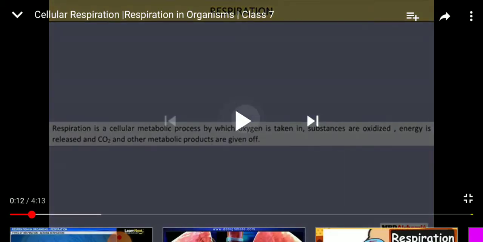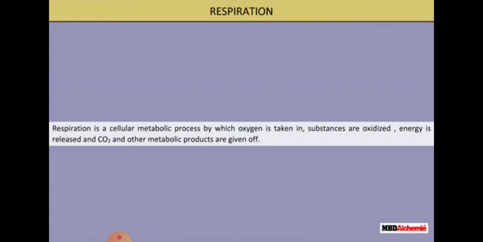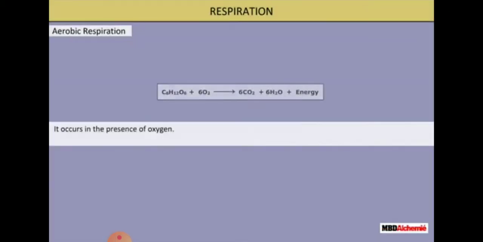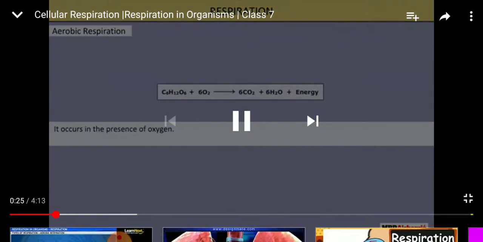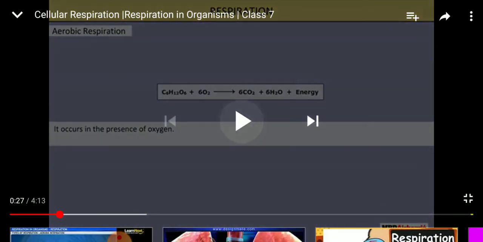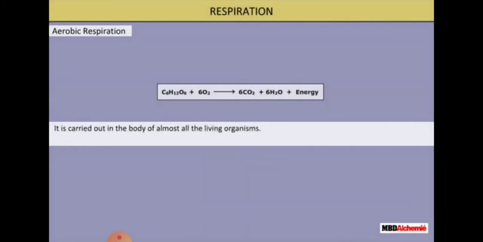So after this we are discussing the two types of respiration. So what are the two types of respiration? Respirations are of two types. Number one is aerobic respiration and the other is anaerobic respiration. So first of all we are discussing aerobic respiration.